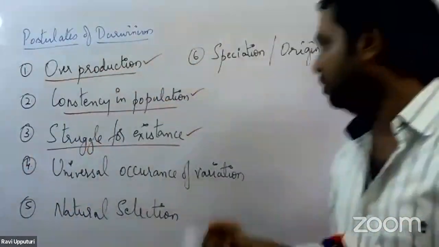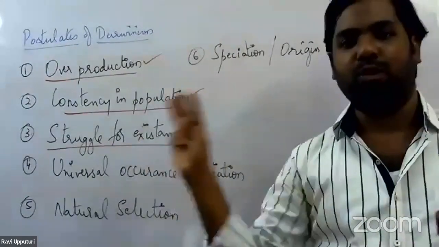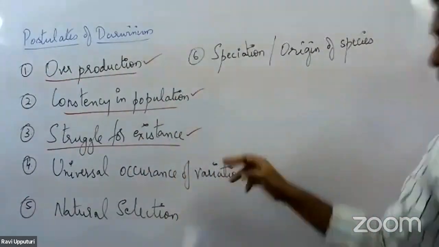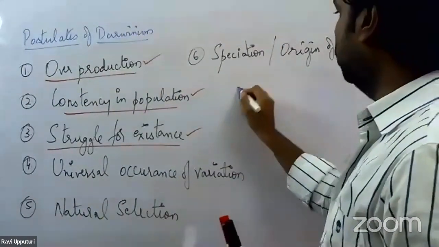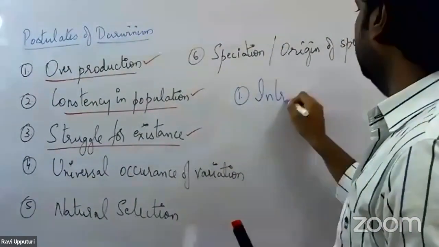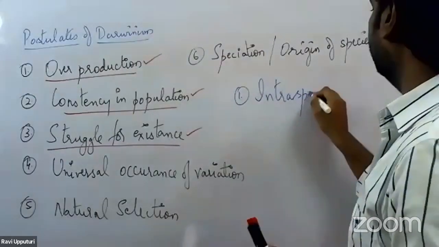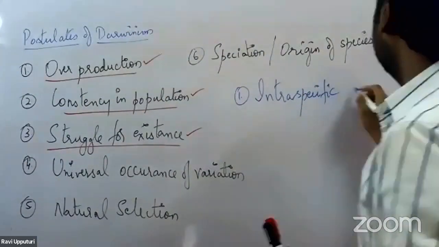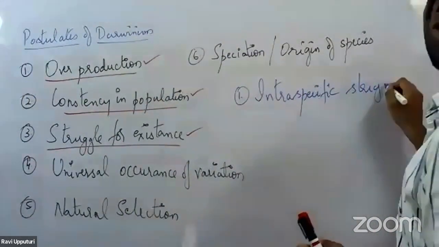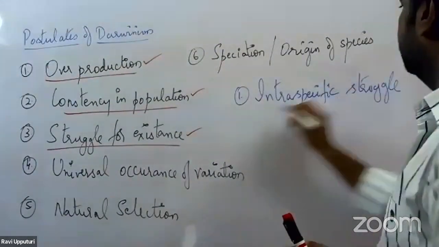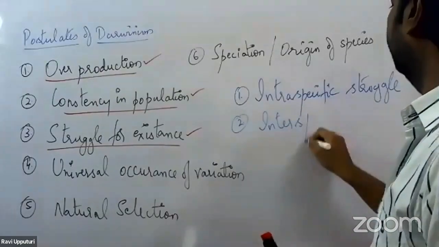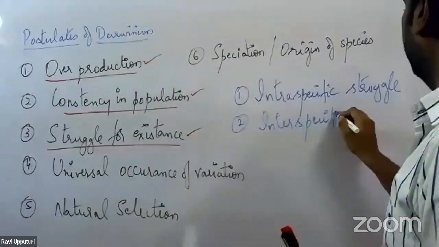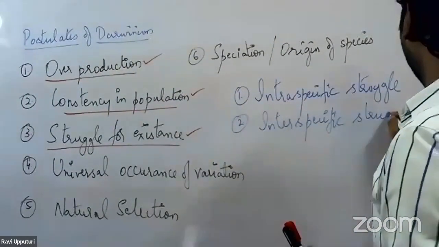With regards to this, Darwin came up with three different types of struggles. The first type of struggle, he called intraspecific struggle. The second one, he called interspecific struggle.